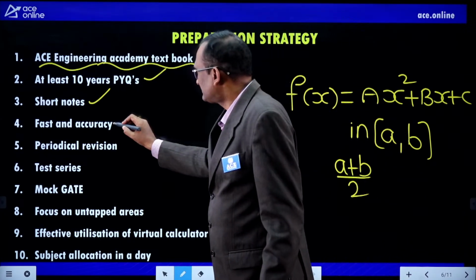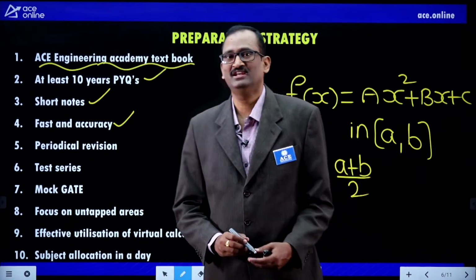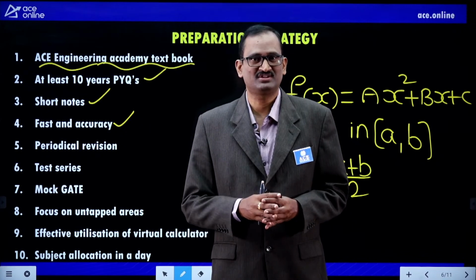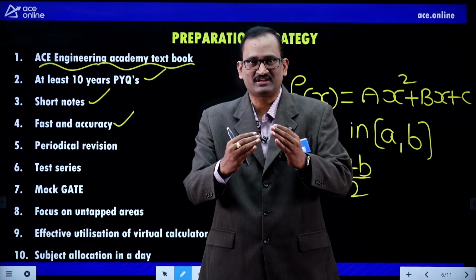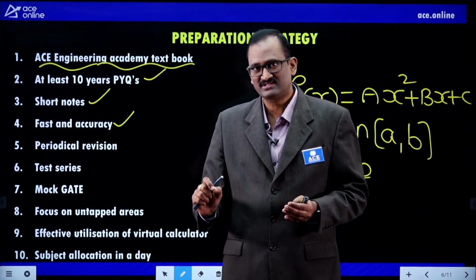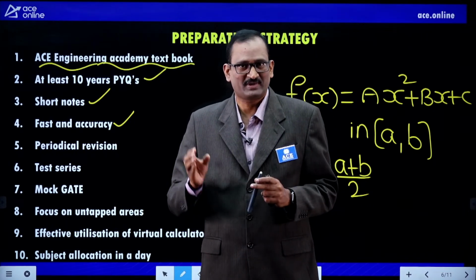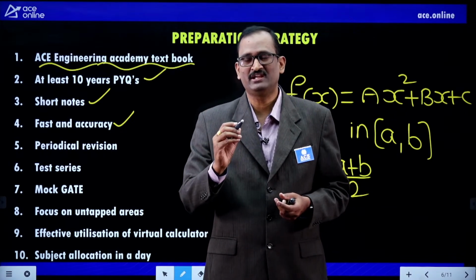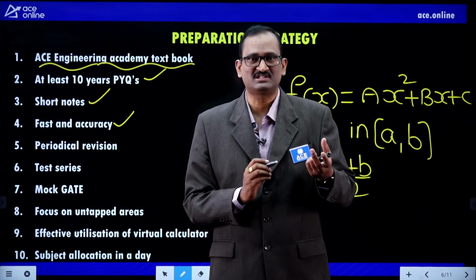Now, speed and accuracy, short notes is very important. Most of the students fail because of speed and accuracy. Students can learn each and everything. When you are doing the problems or calculations step by step, you are able to do it correctly sometimes, but in the examination, time is very limited. In the process of solving any question fast, sometimes we may commit a mistake.